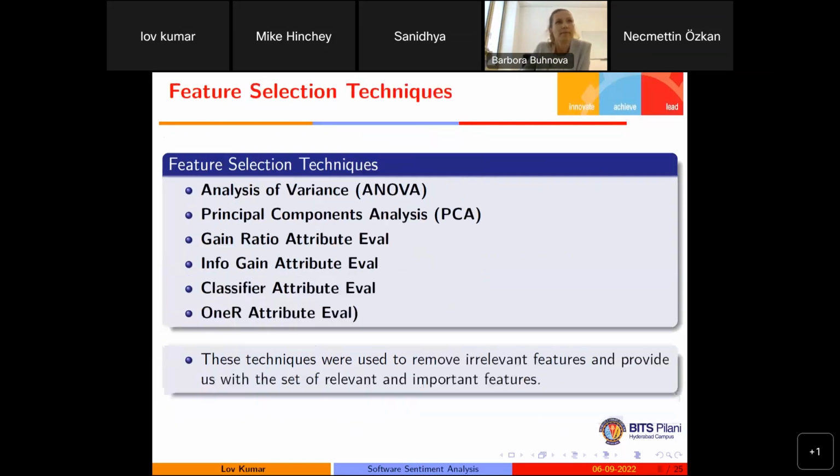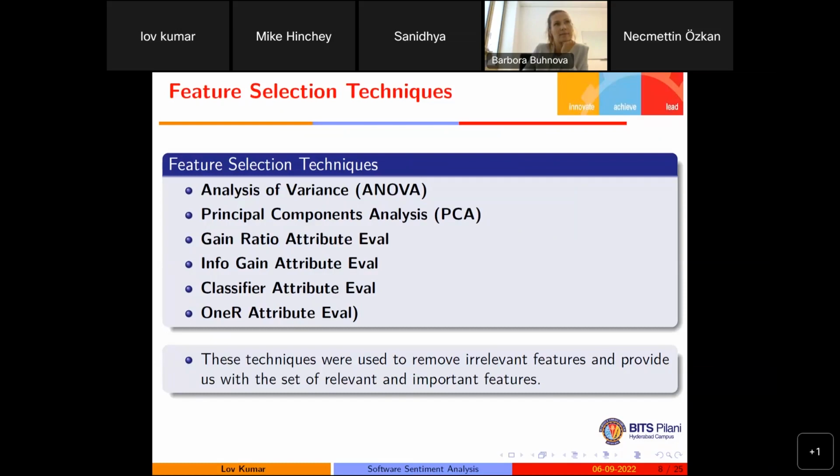But before applying this word embedding technique, we have removed all the stop words, bad symbols, and spaces. Then we have used different types of feature selection techniques, because when we use the embedding technique we get one vector, and after that we find which elements of the vector are important for sentiment analysis, because not all positions are important to decide sentiment. So that's why we are using the ANOVA test here. Then we are also going for principal component analysis.